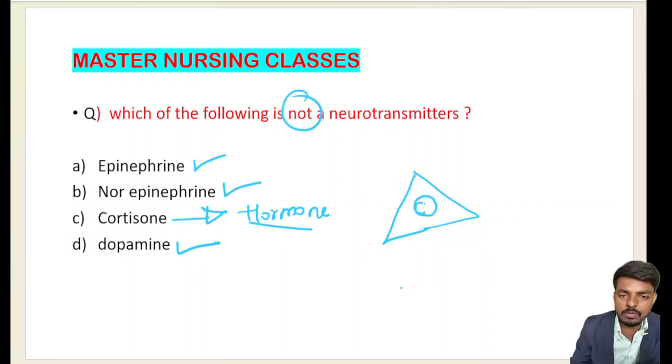Here are the two parts of our adrenal gland. The outer one is the adrenal cortex and the inner one is the adrenal medulla. Very, very important.